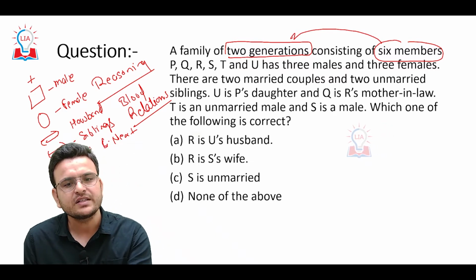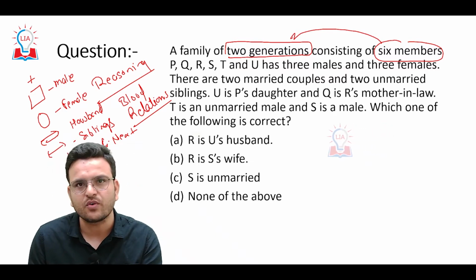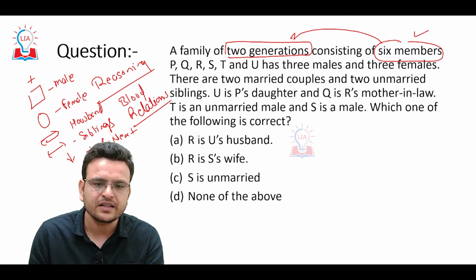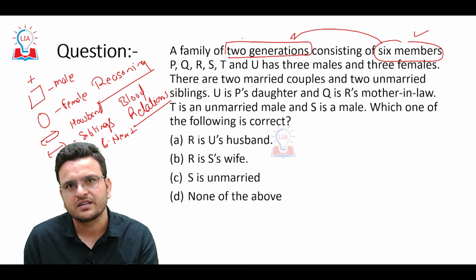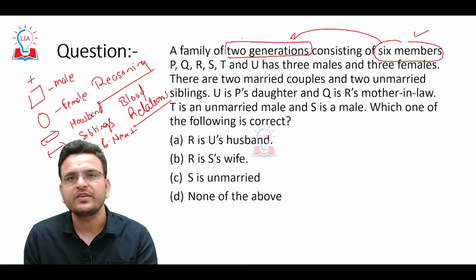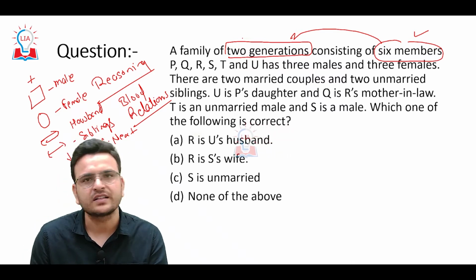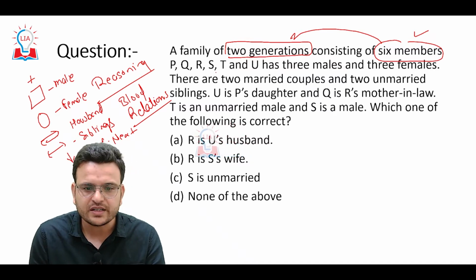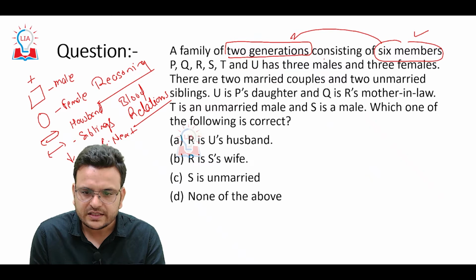If we miss this first information, we do not know how many generations there are, and then these questions become very difficult. Two generations, P, Q, R, S, T, U.